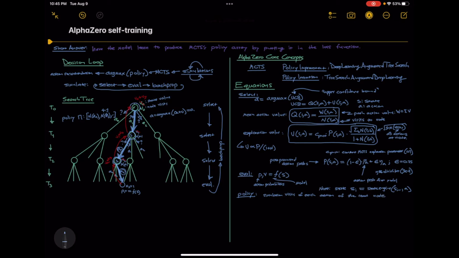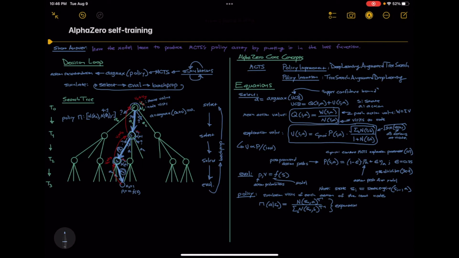For context, in the papers, AlphaGo Zero runs 1600 simulations and AlphaZero 800. We transform the policy array pi from an array of counts to an array of exponentiated visit counts to be our search probabilities. This is similar to the inverse of what we did with visit counts in the exploration value u. For every action, we exponentiate its visit count to 1 over tau and divide that by the sum of all visit counts to the 1 over tau.